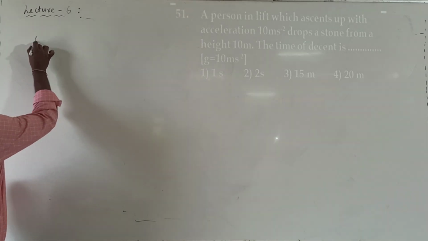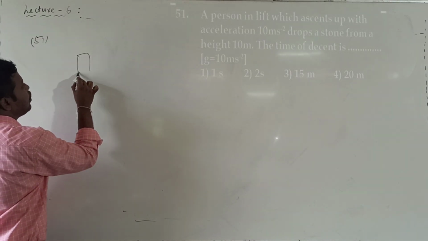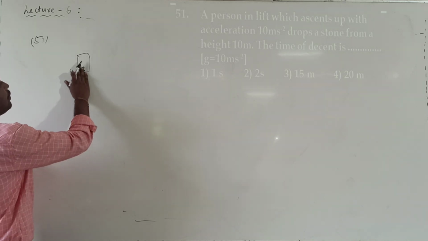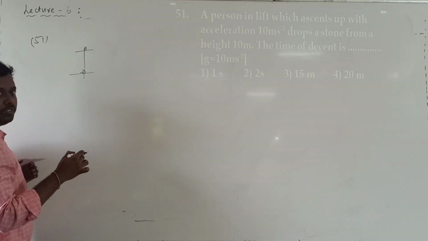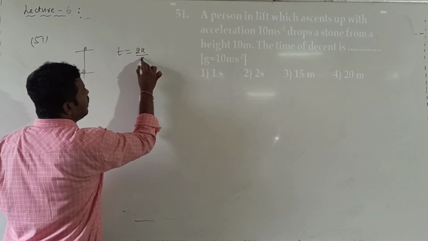Question number 15. Actually, before this, one point. Whenever you throw one body vertically upward with a velocity u from the ground, what is the time of flight value? T is equal to 2 into u divided by g.